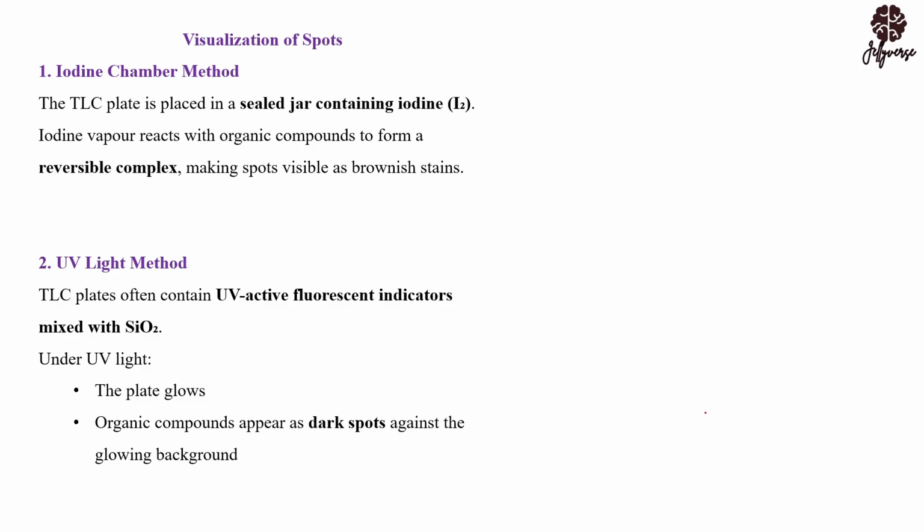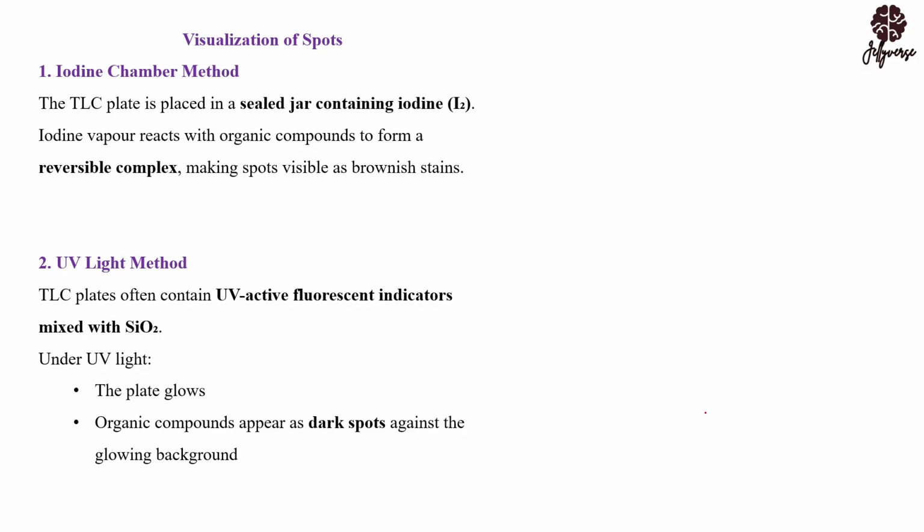Now, if you want to visualize it, these are the methods that are being used in visualizing the spot. The first one is the iodine chamber method. And with this one, you are going to perform a lot of experiments in the laboratory. That will let you understand the iodine chamber. The TLC paper is placed in a sealed jar containing iodine. So the iodine vapor will then react with the organic compound and it will form an irreversible complex. This complex is the one that makes the spots visible for you to see.